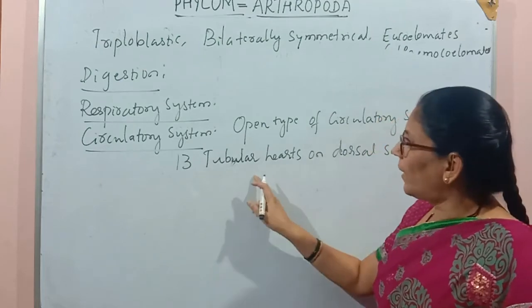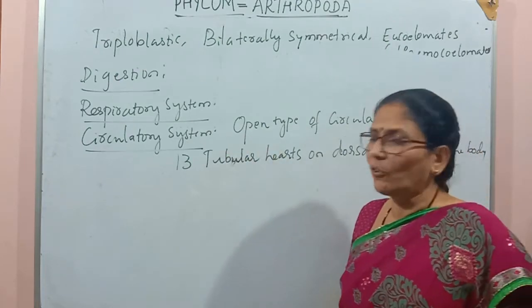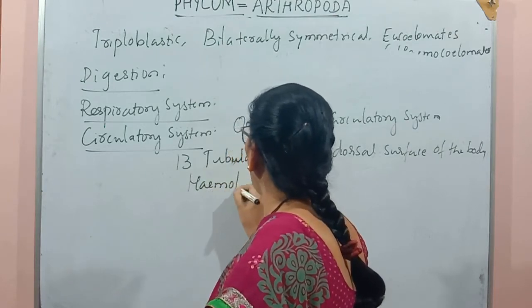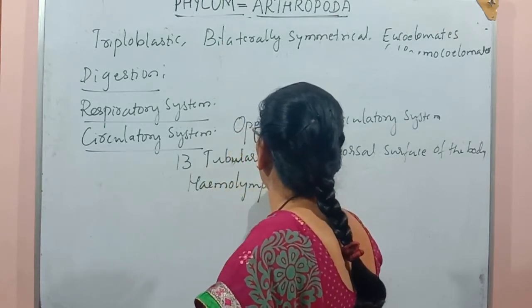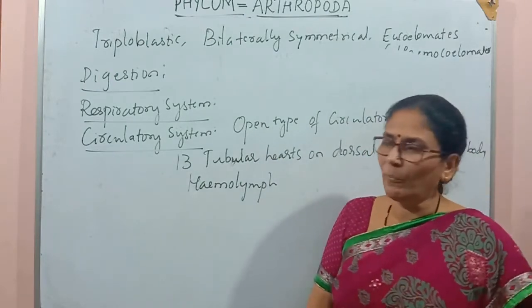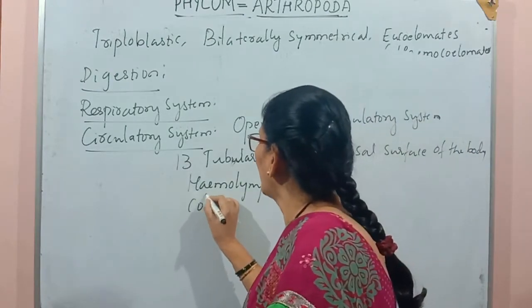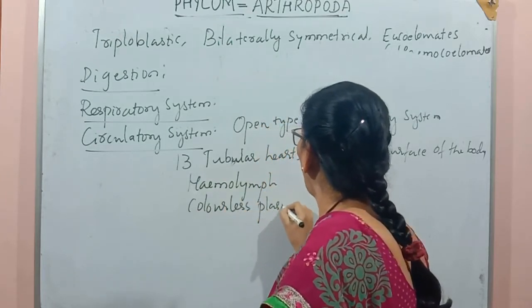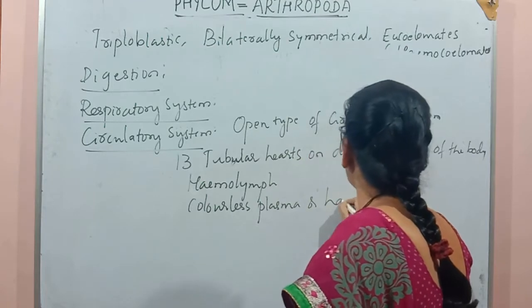Here we also see 13 tubular hearts on the dorsal side of the body, the dorsal surface of the body. The blood present in their body is called the hemolymph. This hemolymph has colorless plasma and hemocytes.